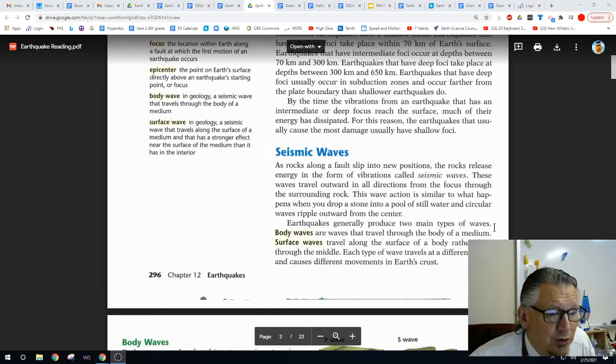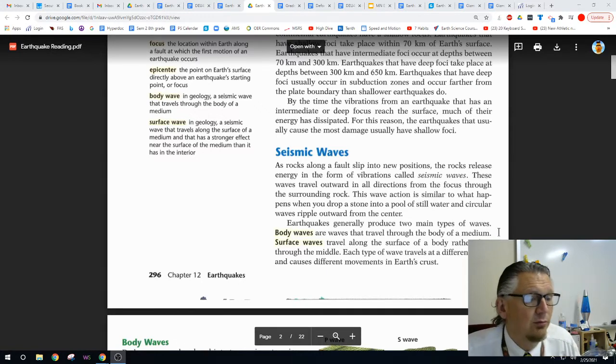Earthquakes generally produce two types of waves. Body waves are waves that travel through the body of the medium. Surface waves travel along the surface of the body rather than through the middle. Each type of wave travels at a different speed and causes different movements in the Earth.